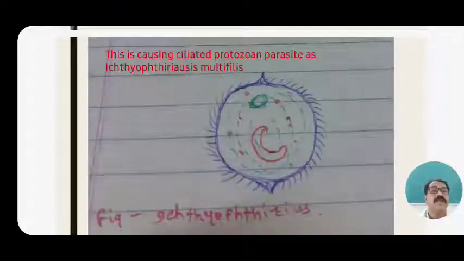This is the ciliated protozoan parasite Ichthyophthrius multifiliis. See, this is the parasite, and the whole body is covered by cilia. On this organism, a large nucleus occurs, generally a C-shaped nucleus, and a nucleolus appears, along with cytoplasm. This parasite is up to 1 mm, oval in shape, and covered by a number of cilia.